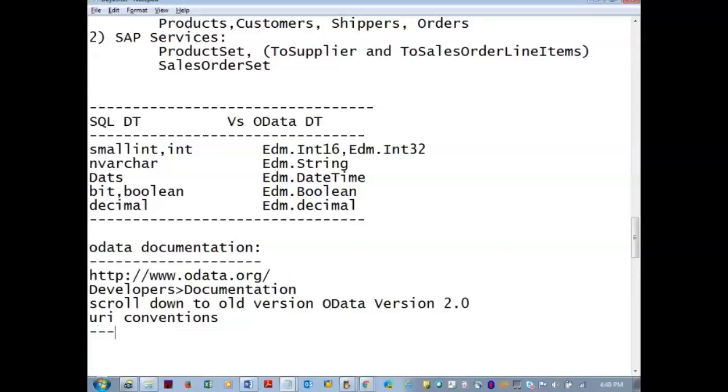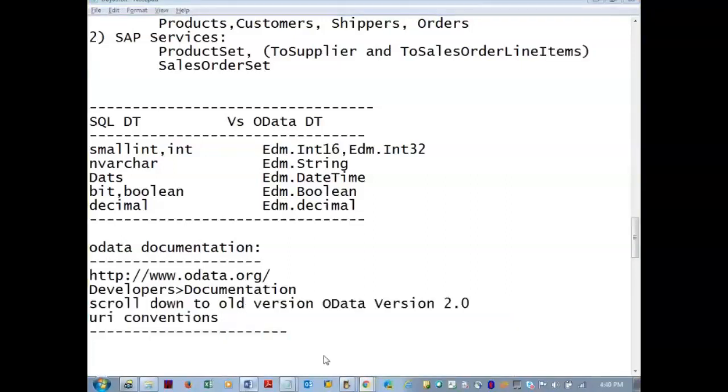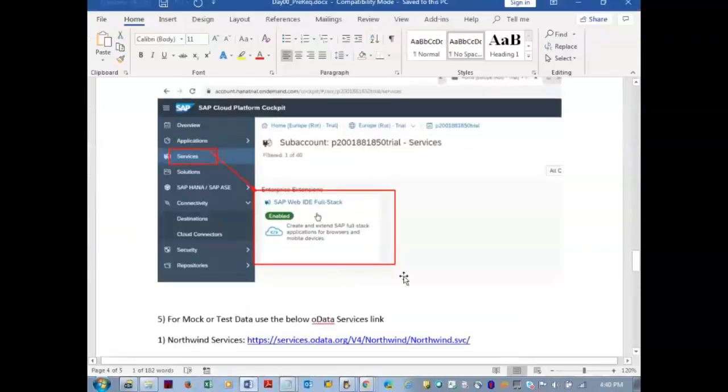Clear? Any doubts? So I want you to configure the SAP services. Let me check in the document whether I provided that configuration.